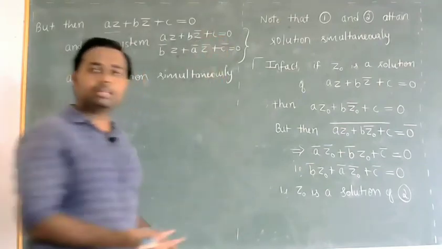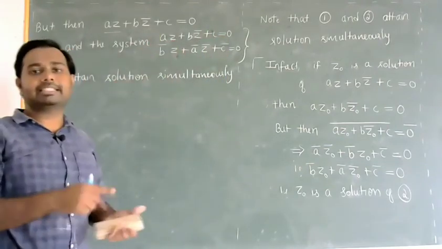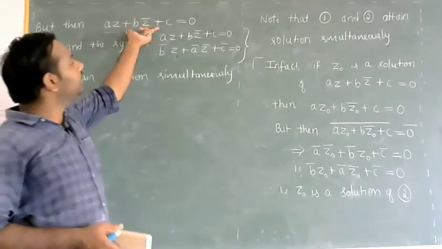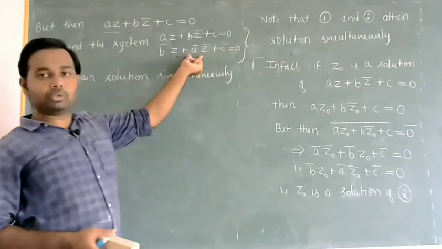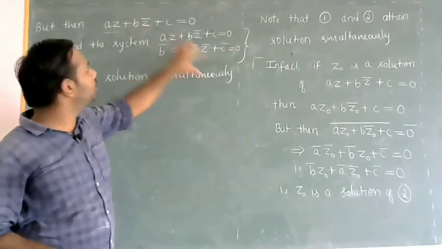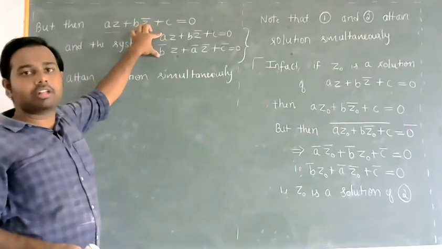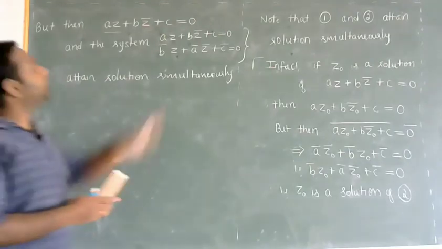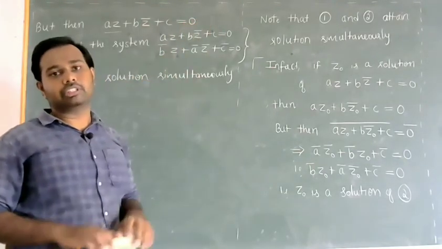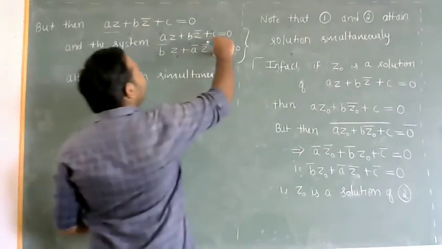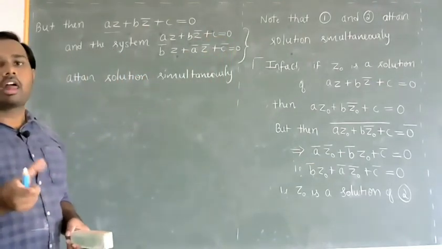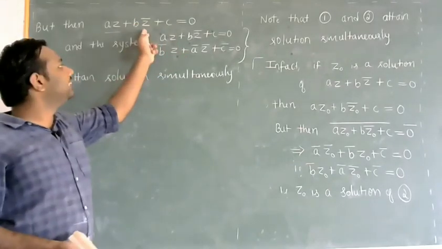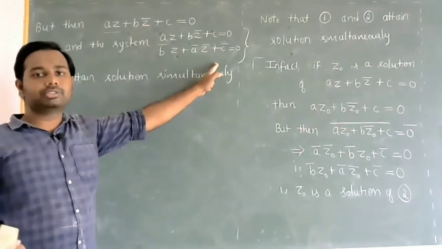So system has a solution means what? Both equations should be satisfied by the same number. So if this equation has a solution, then it implies that equation 2, this individual equation, will also have a solution, so that this pair will have a common solution. So the system will have a solution, one way. Now suppose this system has a solution. What does it mean? This pair of equations is satisfied by a single, common number. It means that this equation will have a solution. So that means this equation and the system will have common solutions.